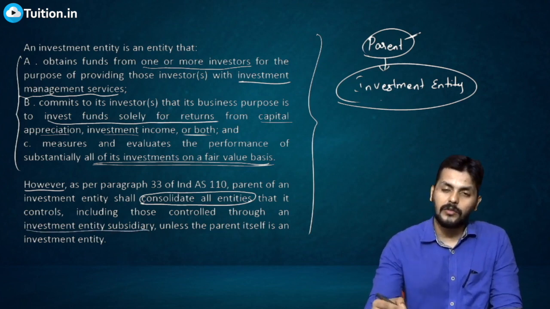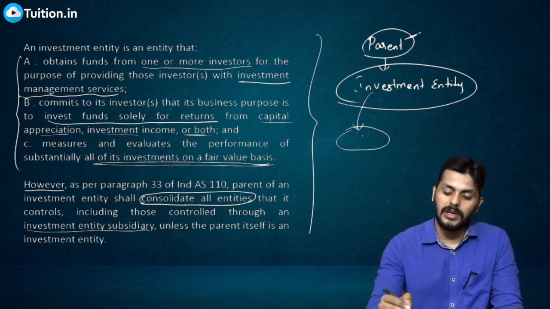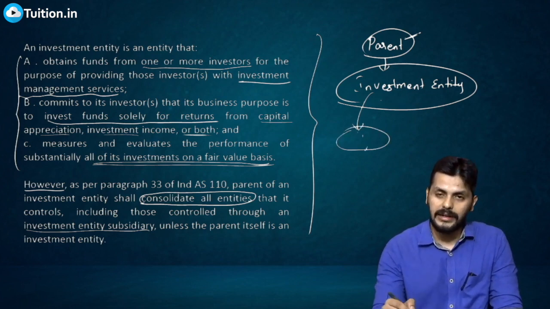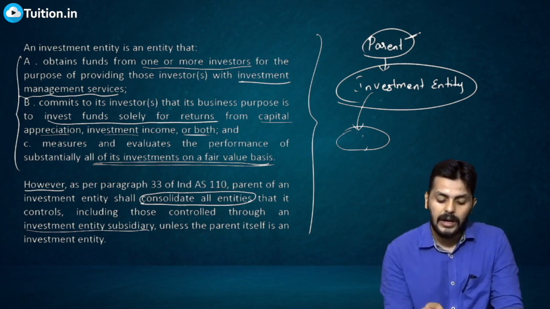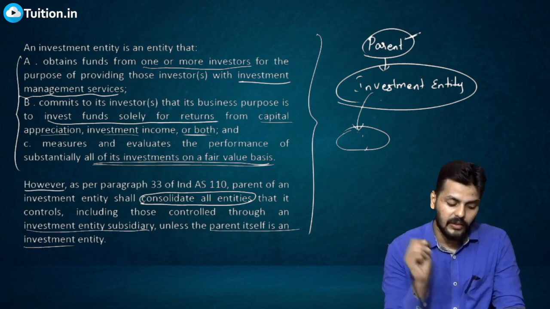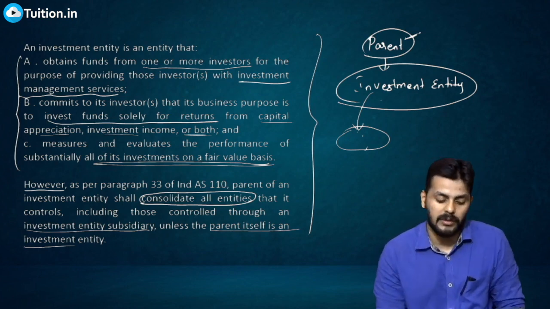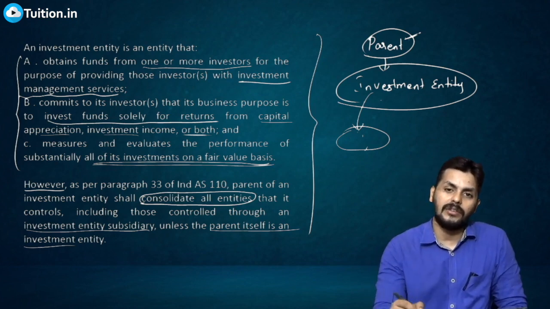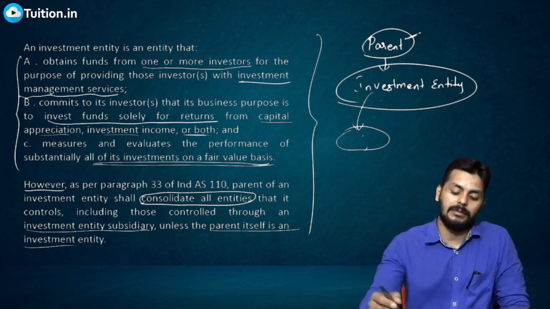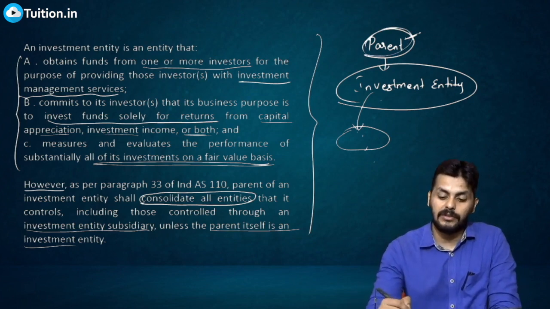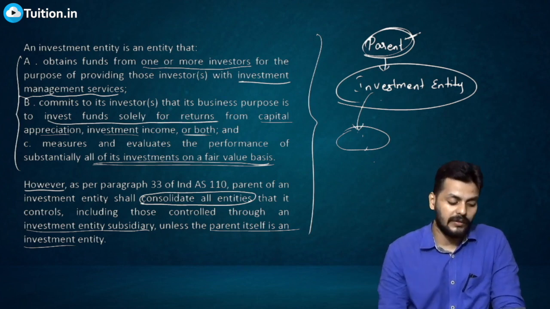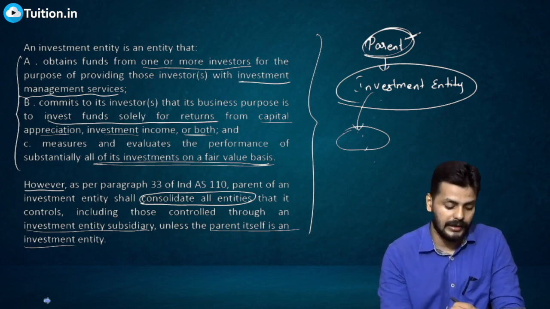Like this investment entity is holding in another company, that also has to be clubbed, because this parent is not holding directly; this parent is holding a stake through the investment entity, unless the parent itself is an investment entity, if you understand what we're talking about, right? So if this parent itself is an investment entity, again they don't have to consolidate. But otherwise, if the parent is a normal company which is a parent of an investment company which has made investments, then all of that has to be consolidated as well.